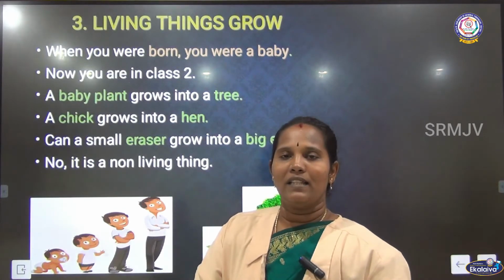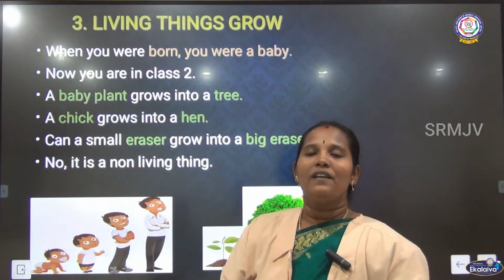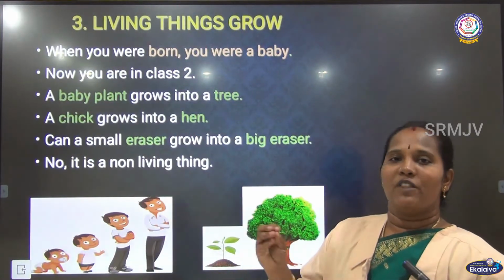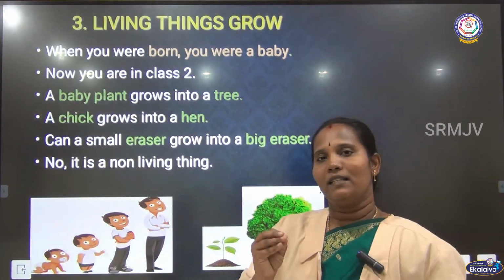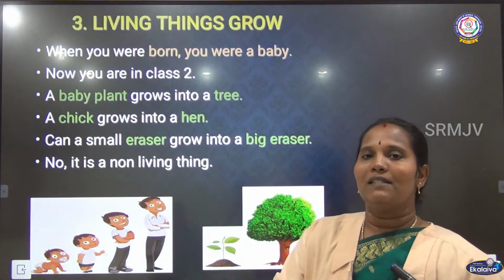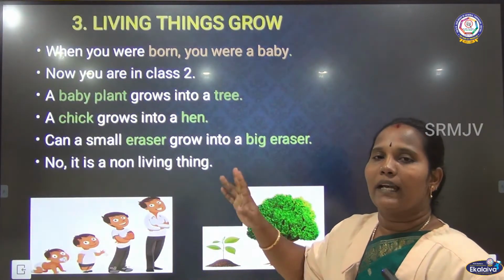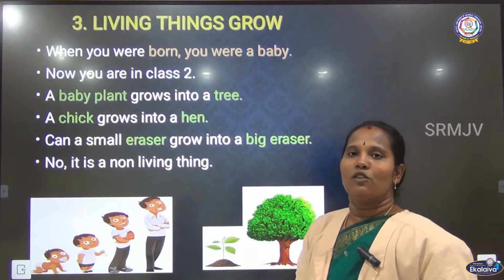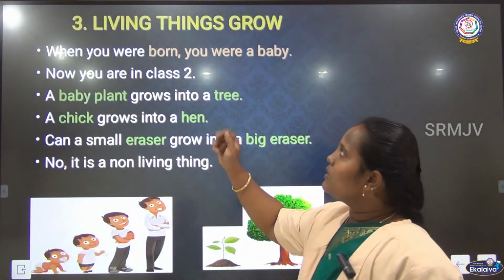The last session we saw that living things and non-living things have some differences. Now, we can differentiate living things from non-living things by some special features. What are they? Living things need food. Living things can grow. Living things reproduce. Based on these characters, we can separate living things from non-living things. Last session we saw two characters. Today we have to see the third one: living things grow.